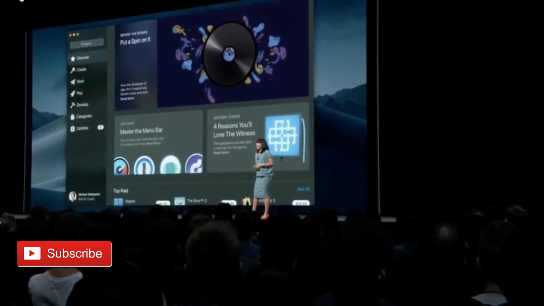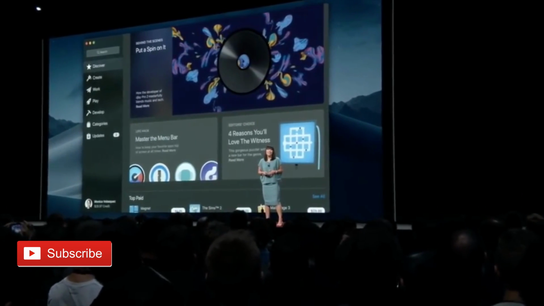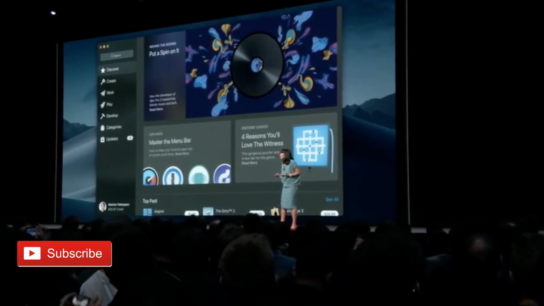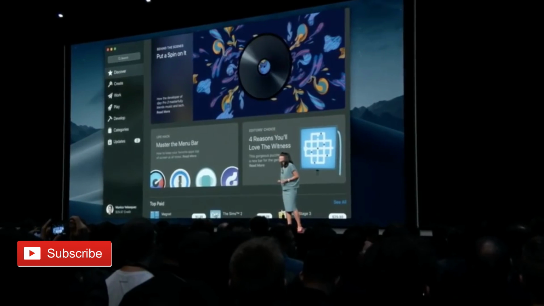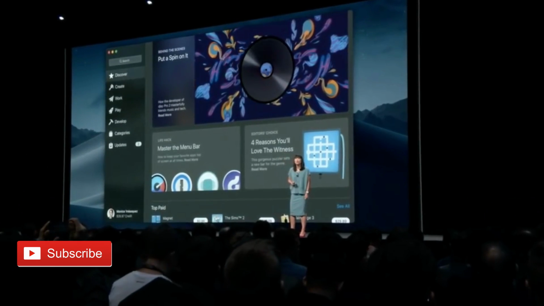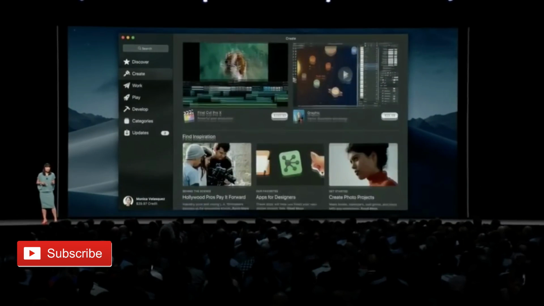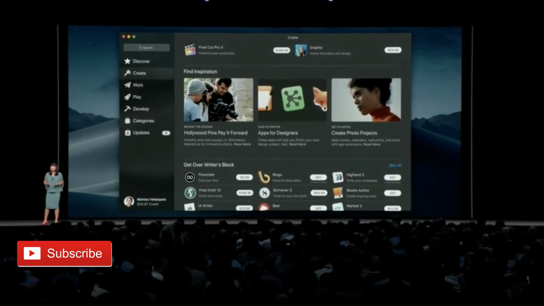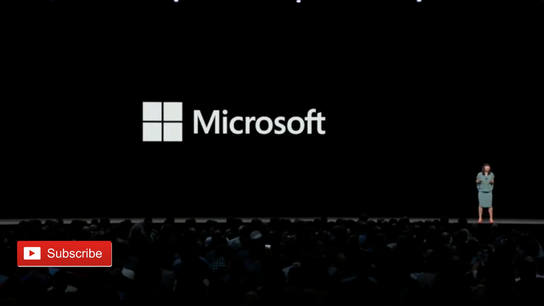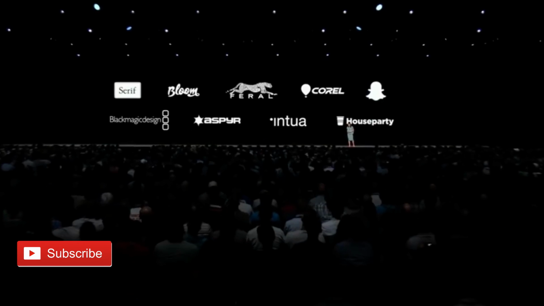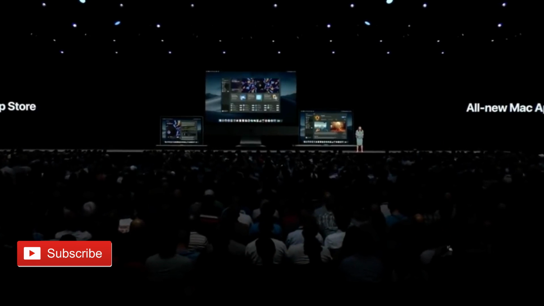The Mac App Store is getting a much-needed redesign to be more in line with the iOS Store, and there's a new Discover tab featuring the best Mac apps. Videos will autoplay in the Mac App Store, and there's a new Create, Work, Play, Develop tab with recommendations for those mentioned categories. There's also some new featured apps coming to the App Store this year, like Office 365, Lightroom CC, Transmit, and BBEdit.